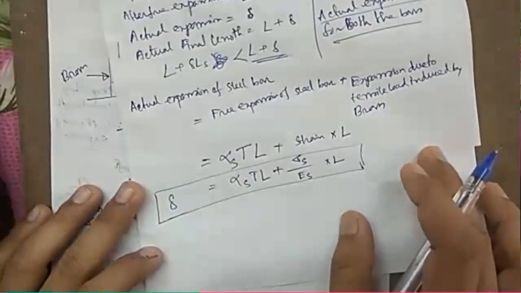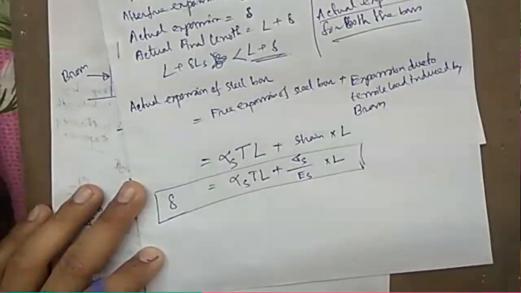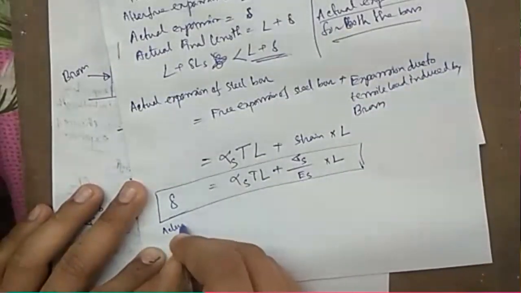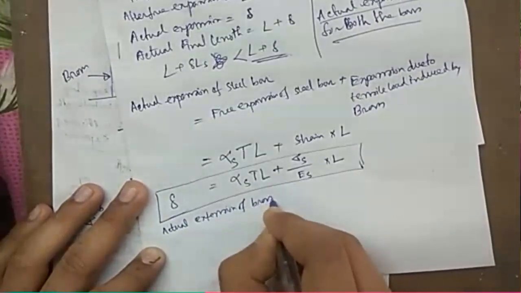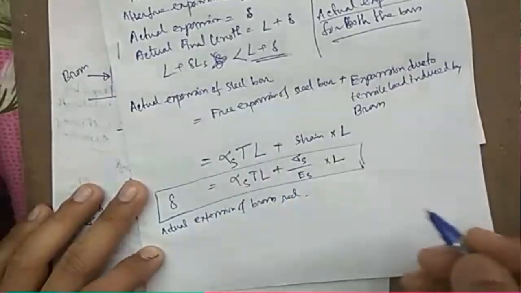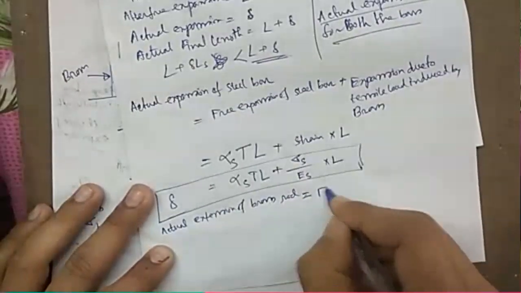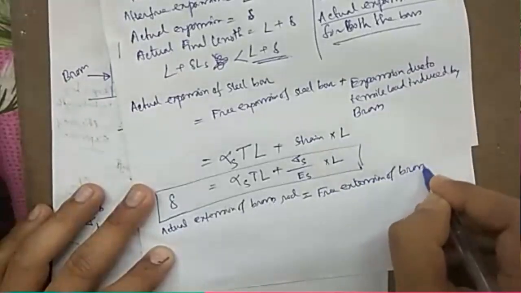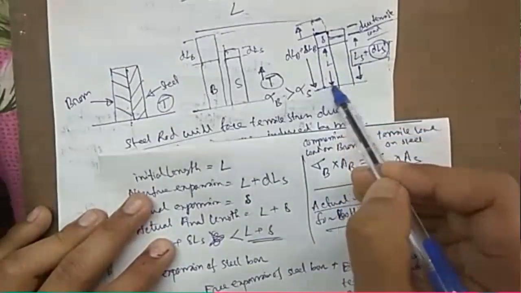Similarly, if we look at the brass rod, the actual extension of the brass rod will be equal to the free extension of brass minus something. Now look at the figure again. This L was the brass.